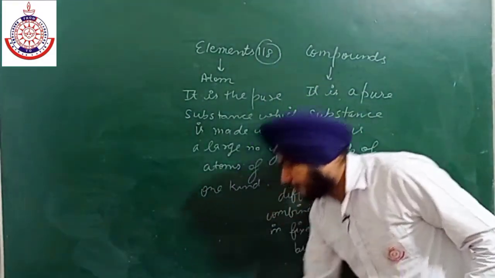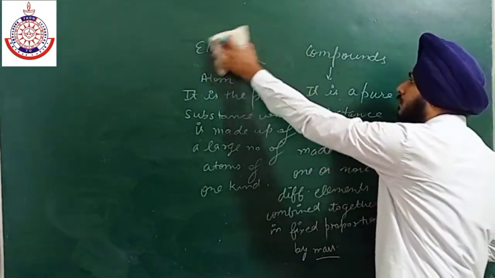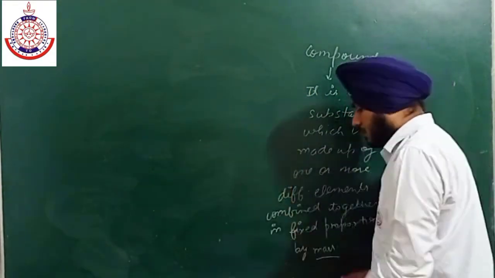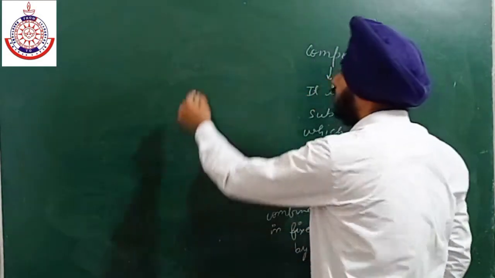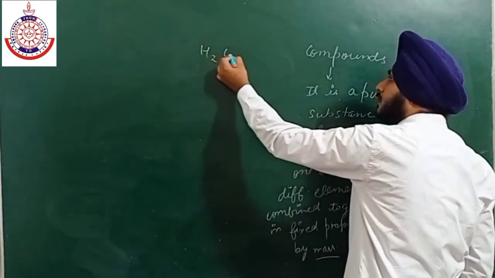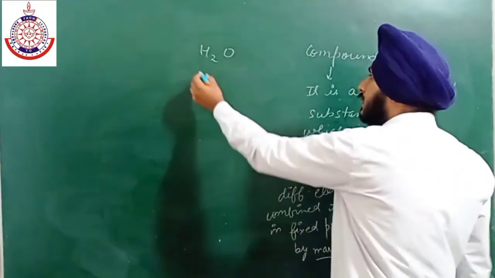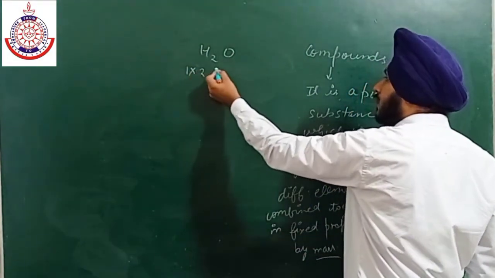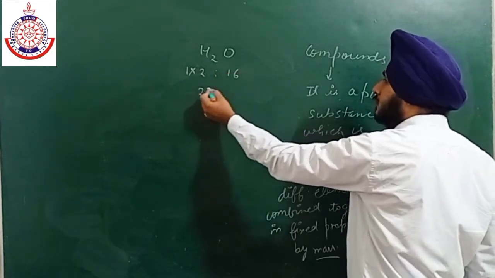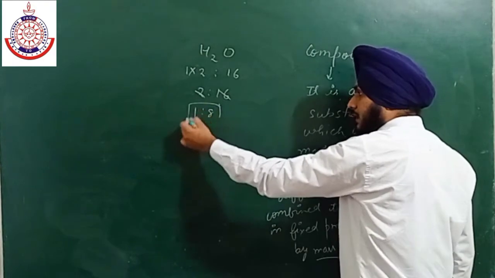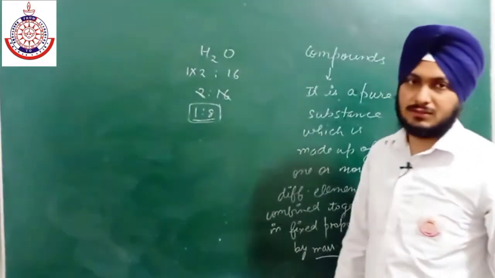For example, if we take water, the atomic mass of hydrogen is 1 and the atomic mass of oxygen is 16. So 1 into 2 ratio 16, which comes out to be 2 ratio 16, and it gives us 1 ratio 8. So now this mass ratio is fixed, okay.